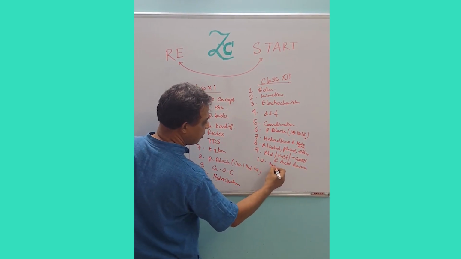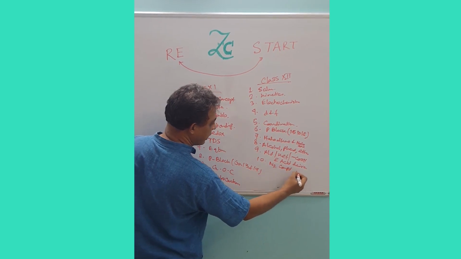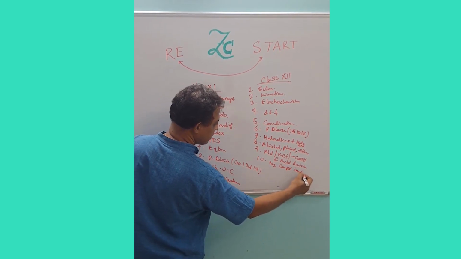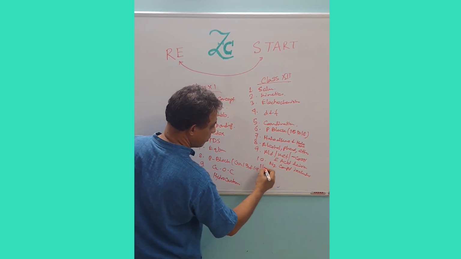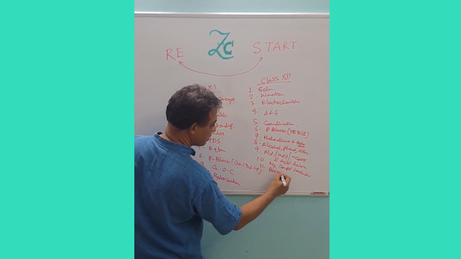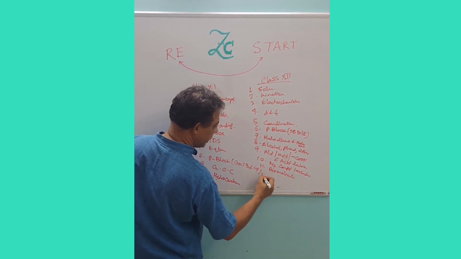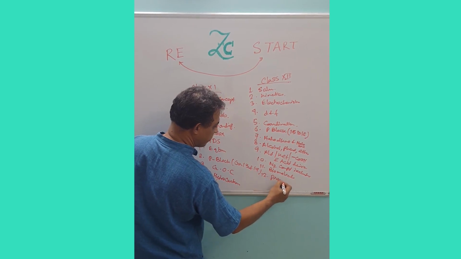Number 2 is nitrogen compound, including amines. Number 11, biomolecules. And number 12 is the practical chemistry.